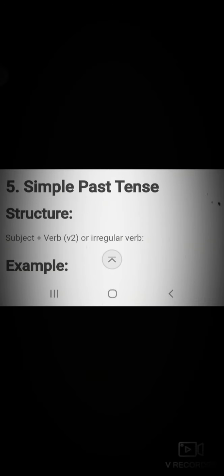The fifth tense is simple past tense. Structure is subject plus verb V2 or irregular verb. Example: he completed the assignment. I read the newspaper. The sixth tense is past continuous tense. Structure is subject plus was or were plus verb ing. Example: he was reading the book. I was going to the park for a morning walk.